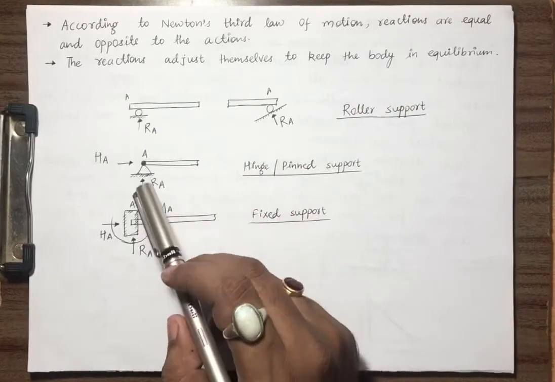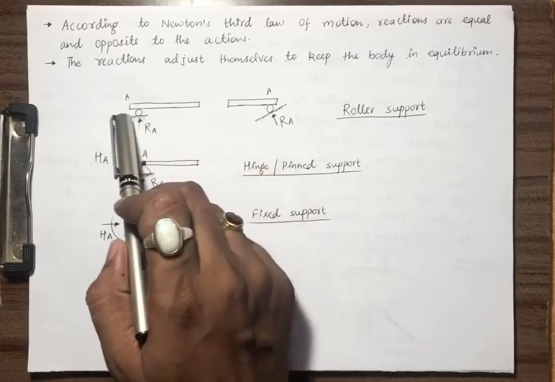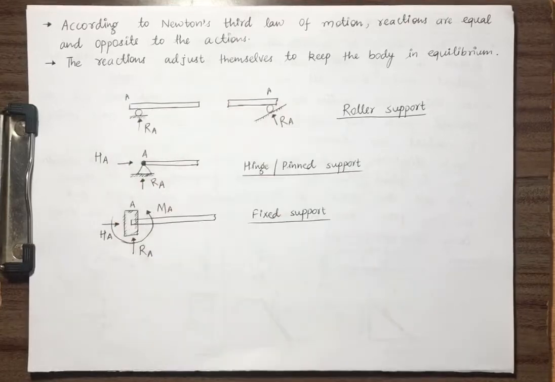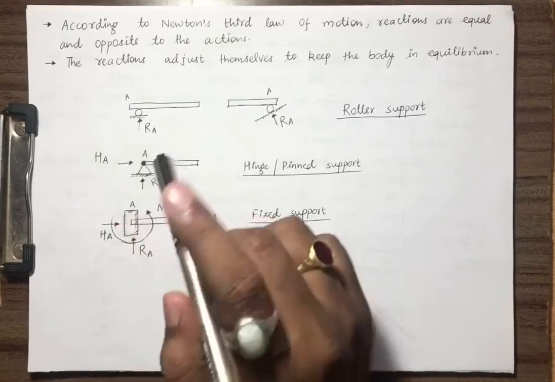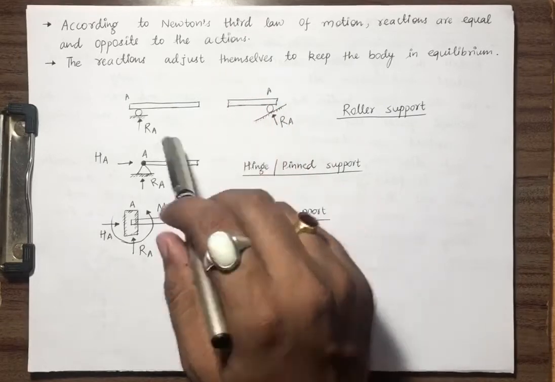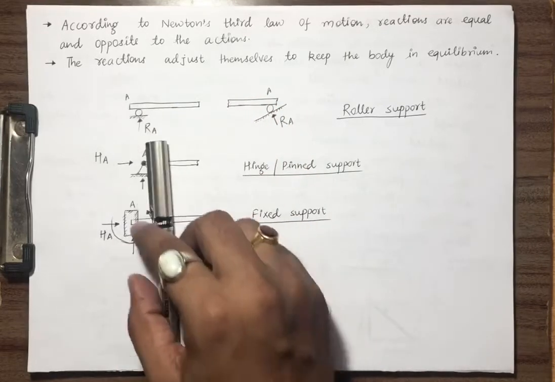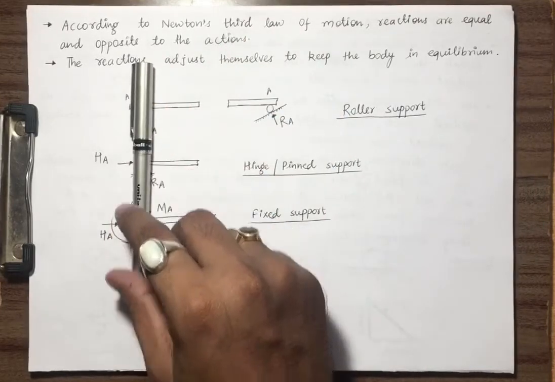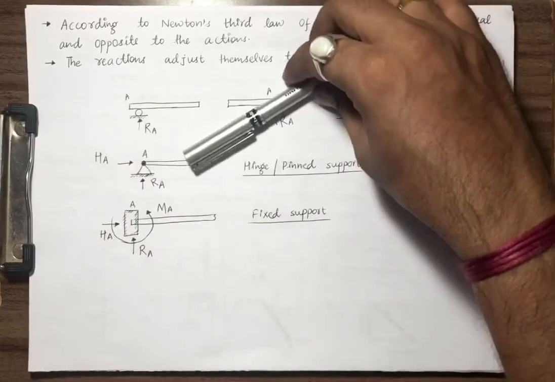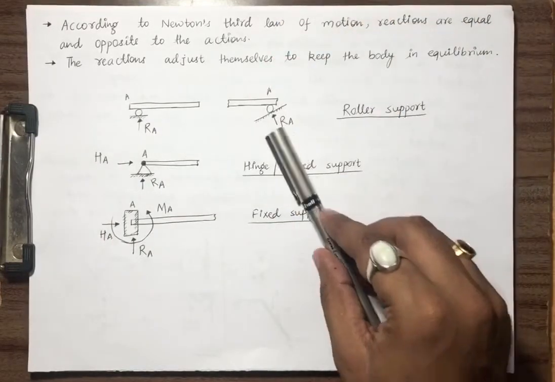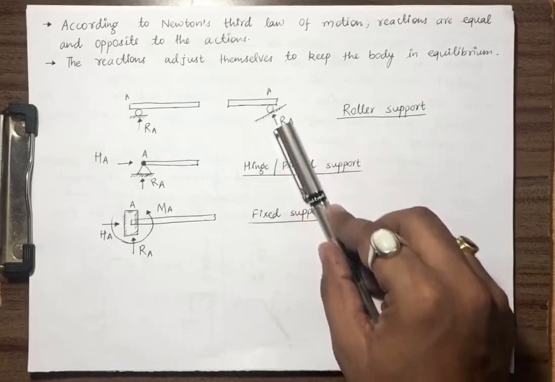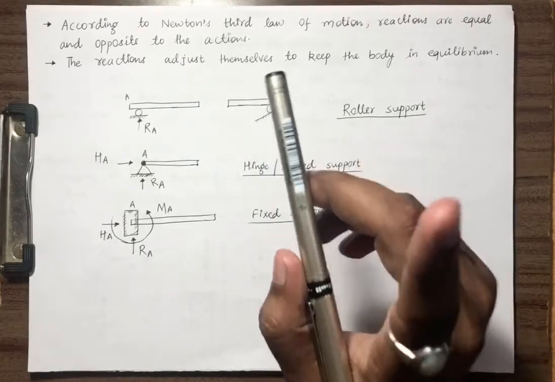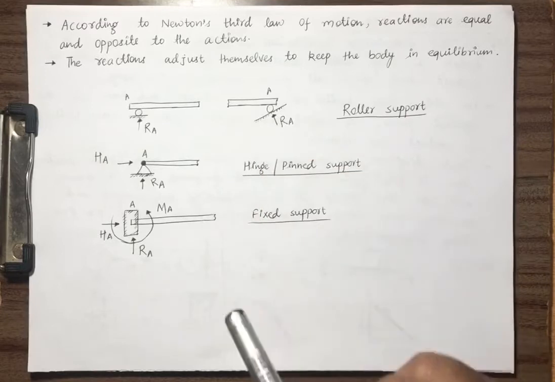In roller support, this is the surface, this is the roller, and the body is fixed over here. The roller will produce only a single reaction, which will be perpendicular to the surface. The surface is parallel, so that's why the roller reaction is generated perpendicular to the surface. If the surface is like this, the reaction is still generated perpendicular to the surface. So a roller will generate only one reaction and it will always be perpendicular to the surface.